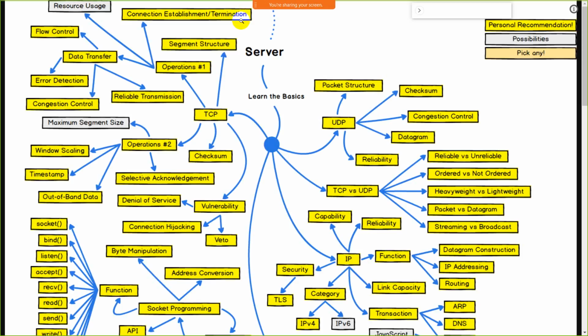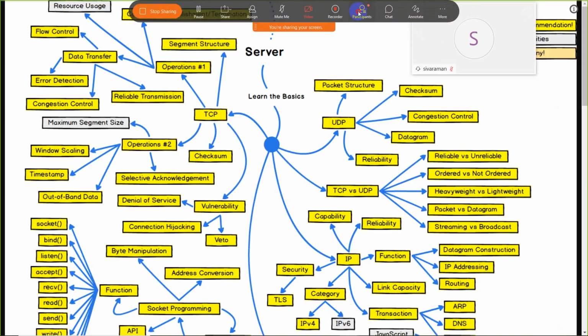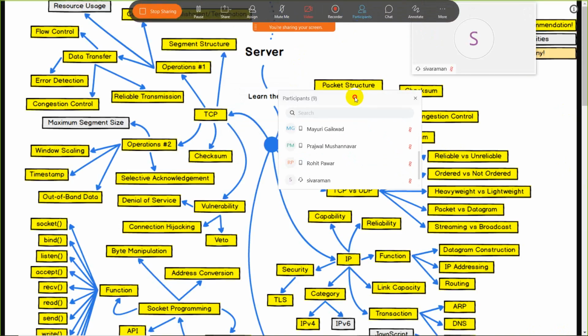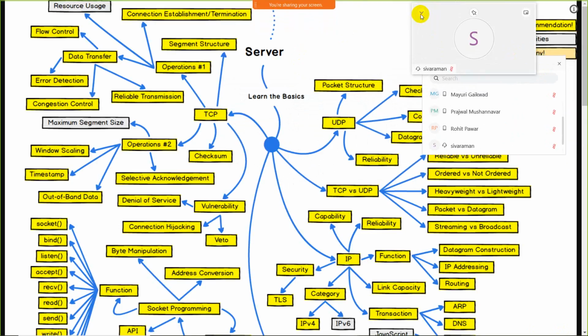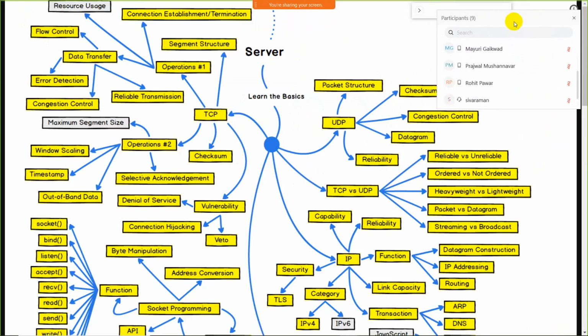Data transfer means that in case two or more people are playing the game, like Shivam, Prajwal and Rohit, these three people are playing the game, and they need to communicate with each other. For this we have data transfer. While playing the game, they can communicate with each other by sending messages and all that stuff. These are the data transfer.